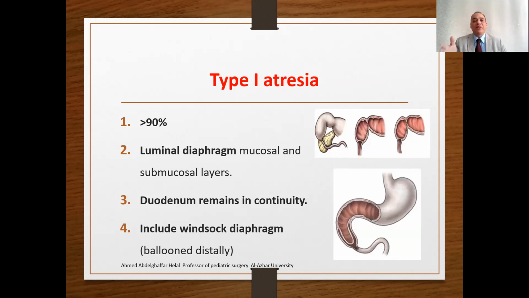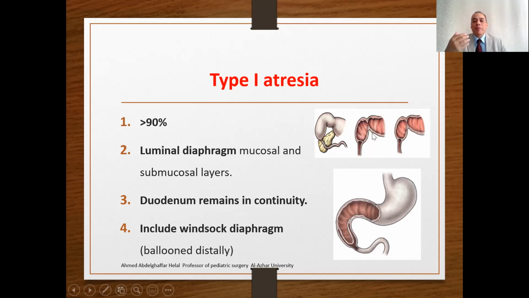We have type 1 atresia, more than 90% of cases, related to the presence of a luminal diaphragm. There is obstruction inside. This is a duodenum opened, and there is a diaphragm or membrane, mucosal and submucosal. The duodenum remains in continuity, so the continuity of the duodenum is continued.